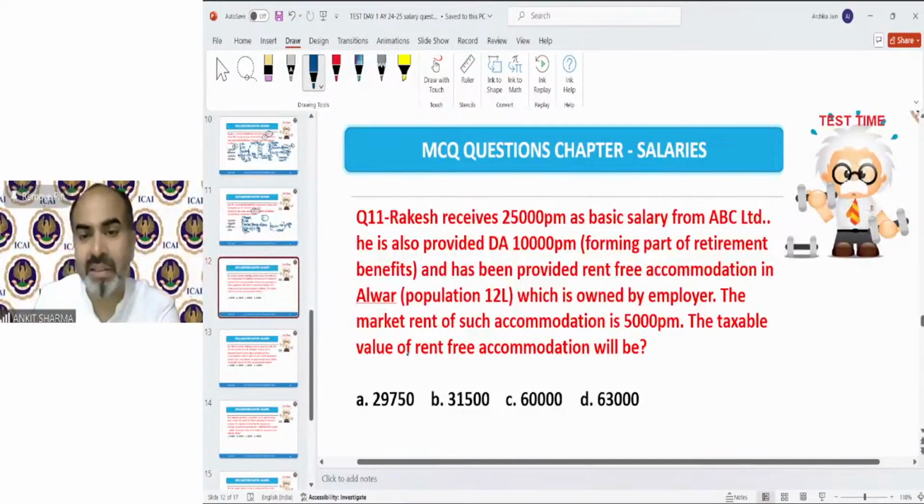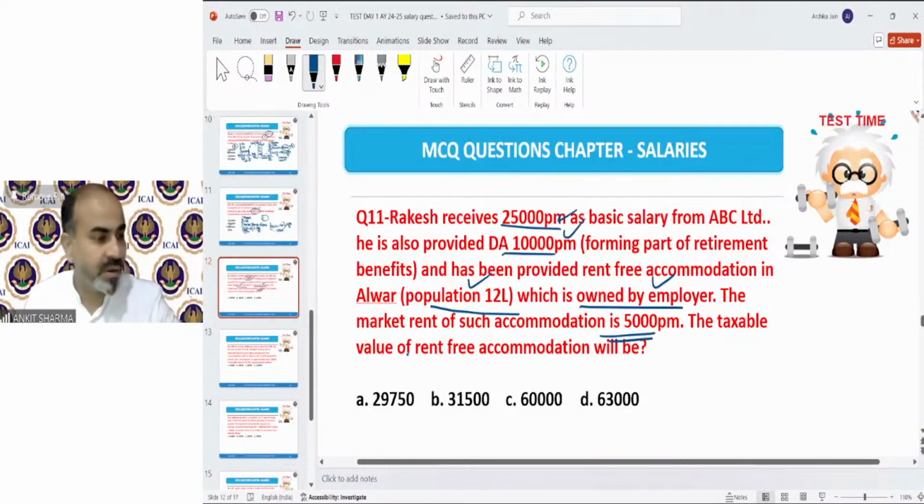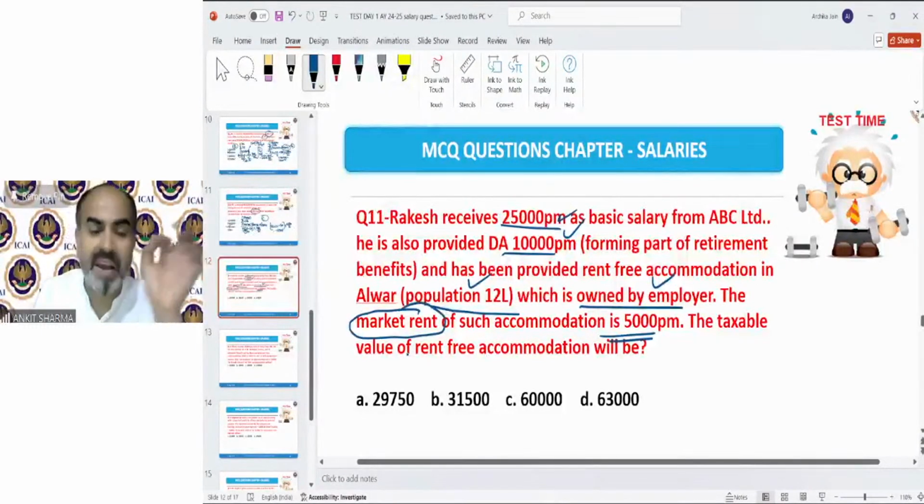So the concept says the house is owned by the owner. Clear? Population is relevant for me. This basic salary and DA is relevant for me. Of course, the market rent has been given as 5,000. So market rent does not have any impact on this question because rent paid should be given. Some students got confused because of the market rent, fair rent, etc.